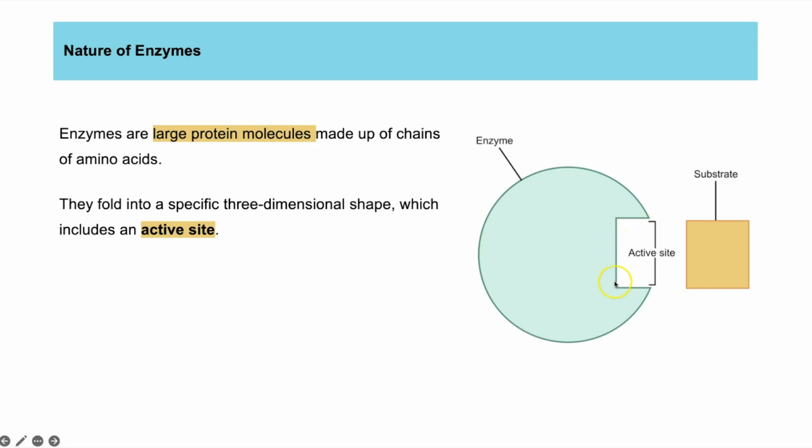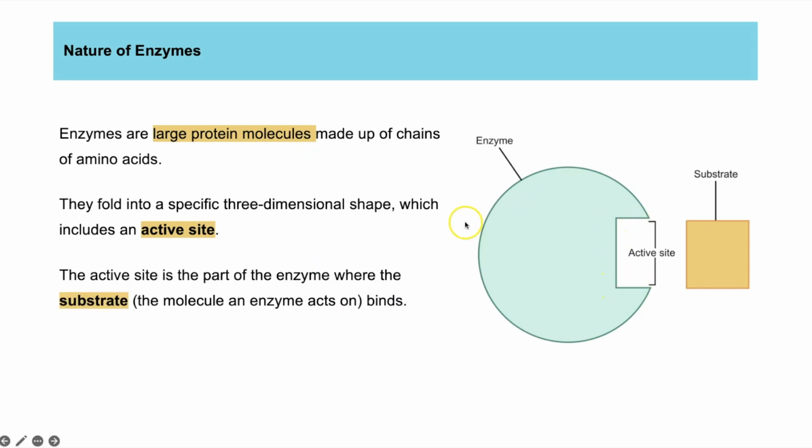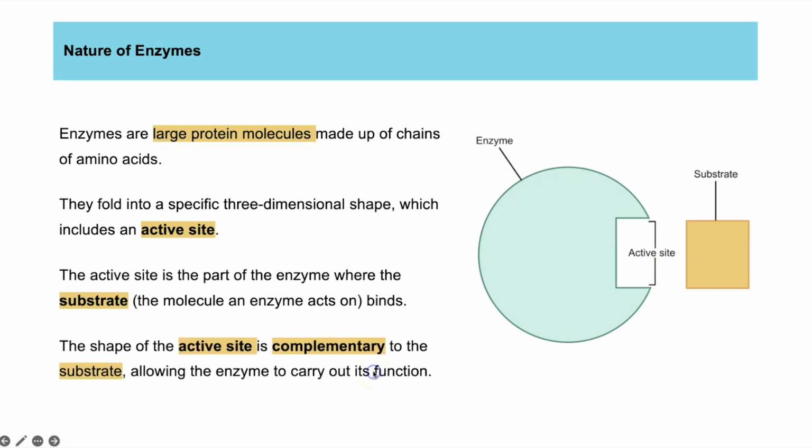And that's how we get this unique shaped active site. And as I said, that active site will only be complementary in shape to one substrate. And when we say complementary, we mean opposite. So they fit together like pieces in a jigsaw. And that is what is going to enable the enzyme to speed up the rate of reaction. When that substrate binds, it puts some tension on the substrate, so it will help to break it apart using less energy, and therefore it will be a quicker reaction.